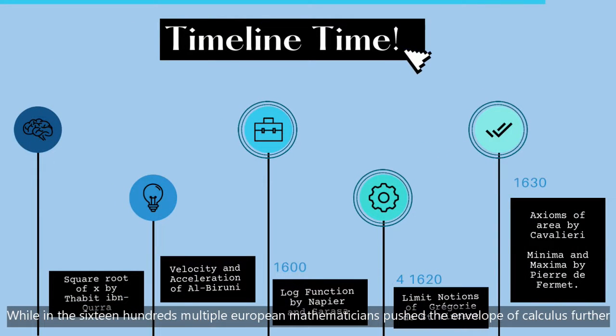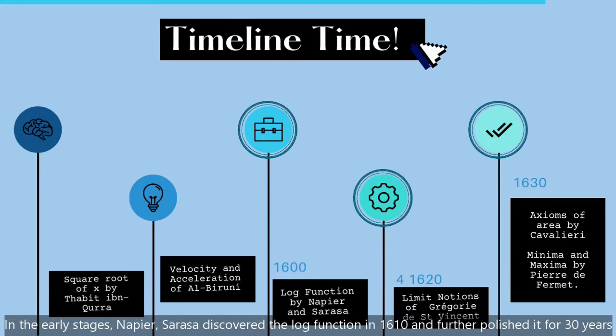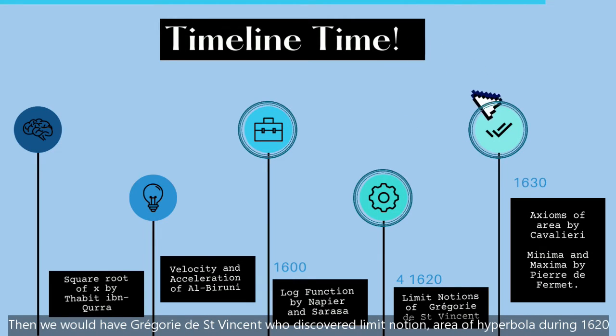While in the 1600s, multiple European mathematicians pushed the envelope of calculus further. In the early stages, Napier and Sarasa discovered the log function in 1610 and further polished it for 30 years. Then we would have Gregory de Saint Vincent, who discovered the limit notion, area of hyperbola during 1620.